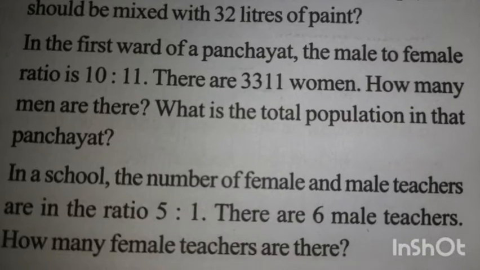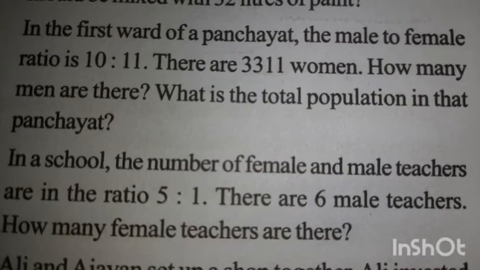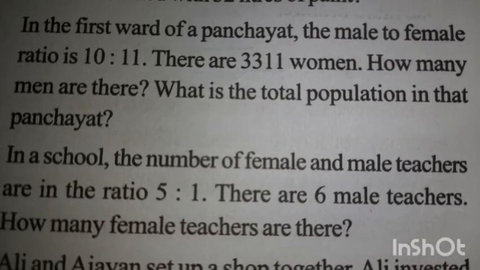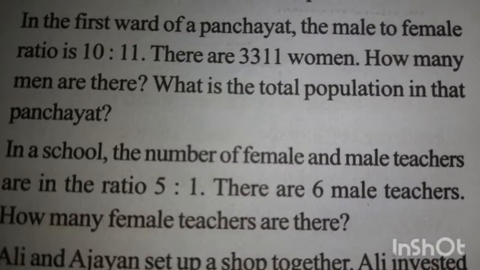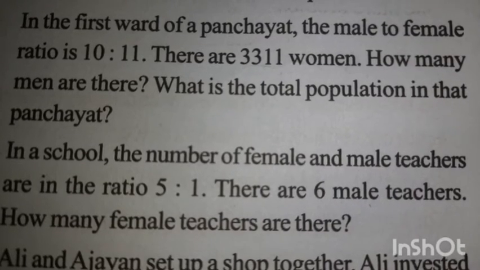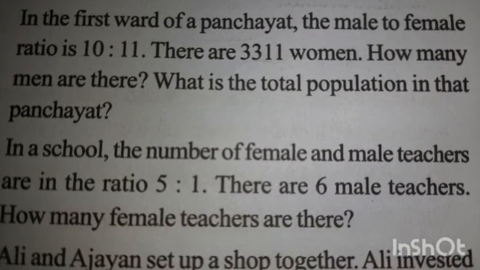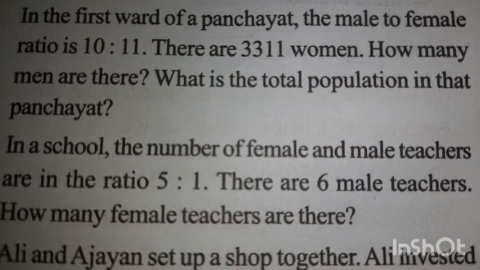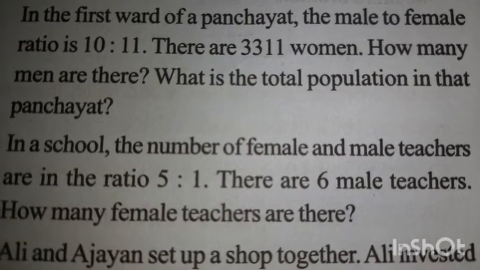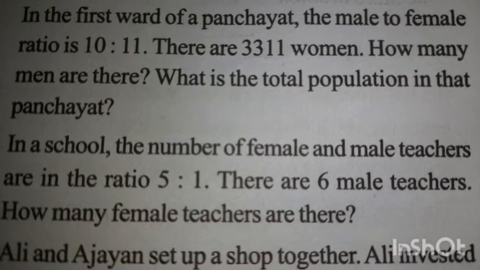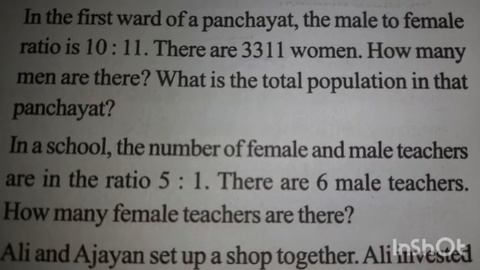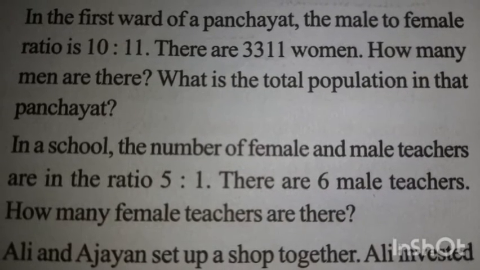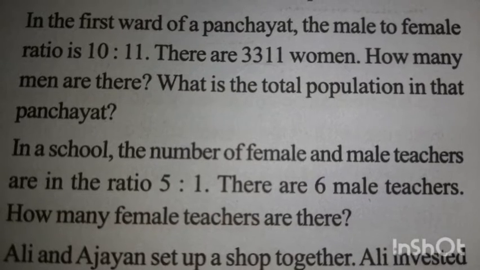In the first ward of a panchayat, the male to female ratio is 10:11. Male to female ratio is 10:11. 10 male and 11 female. That is the ratio. There are 3,311 women. How many men are there? That you have to find out. So the number of women is given. You have to find out the number of men using the ratio. What is the total population in that panchayat? After finding out the number of men, we have to add women plus men. So we will get the total population.